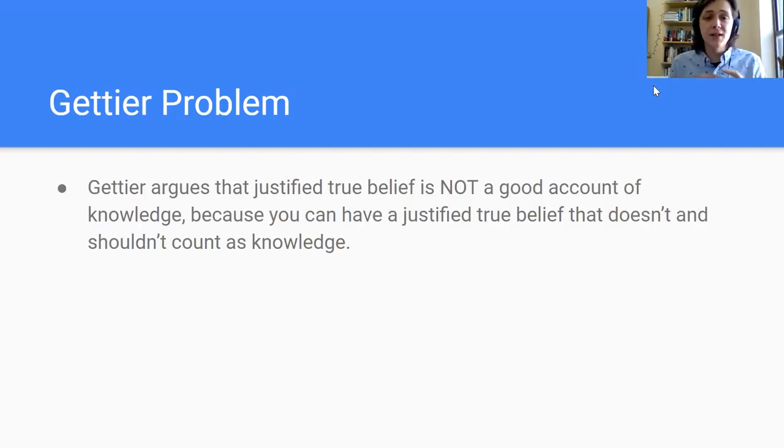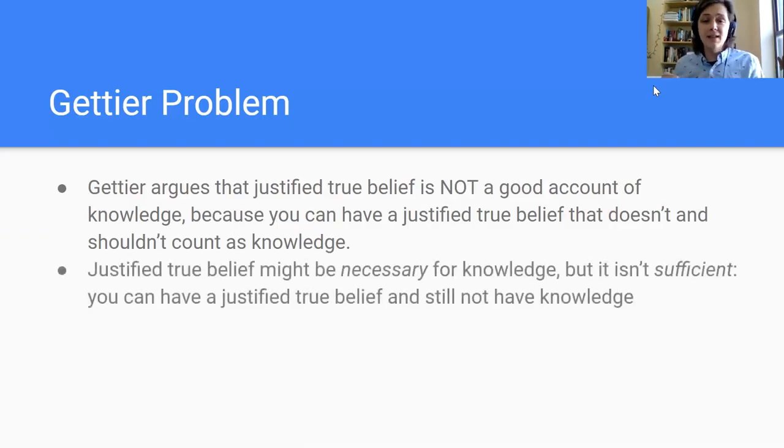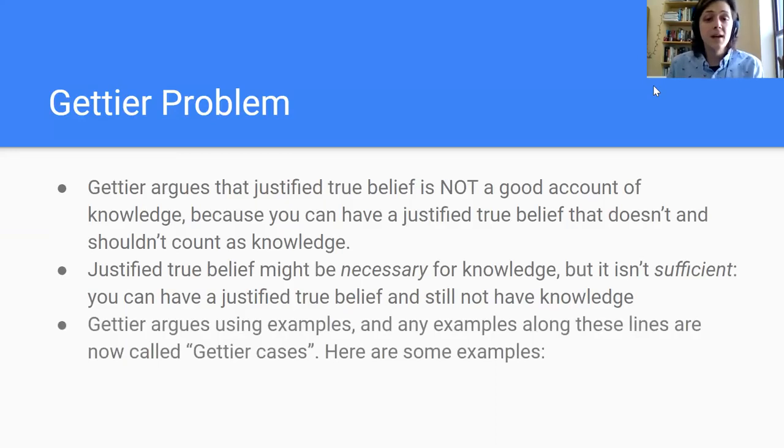So the 3 conditions together may well all be necessary for knowledge, but they are not together sufficient for knowledge. Meeting these conditions does not suffice for knowledge. So it might be necessary, but it isn't sufficient. You can have a justified true belief and still not have knowledge. So Gettier argues using examples, and any examples along these lines are now called Gettier cases or Gettier problems.